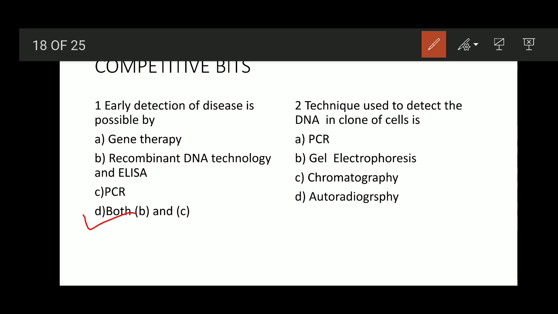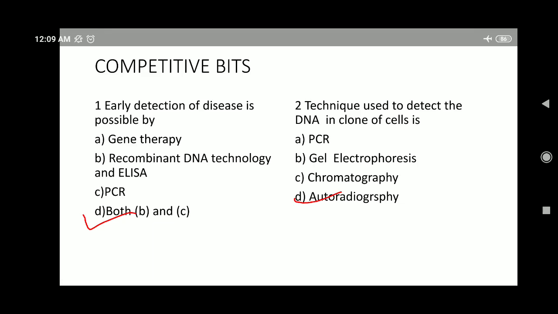Autoradiography, yes, here the radioactively labeled elements are used which are tagged to the single stranded DNA or RNA, and these probes are allowed to hybridize with their complementary DNA sequences in the clone of cells. So option D, autoradiography, is the right option. That is, the technique used to detect DNA in clone of cells is autoradiography. So option D is the right answer.